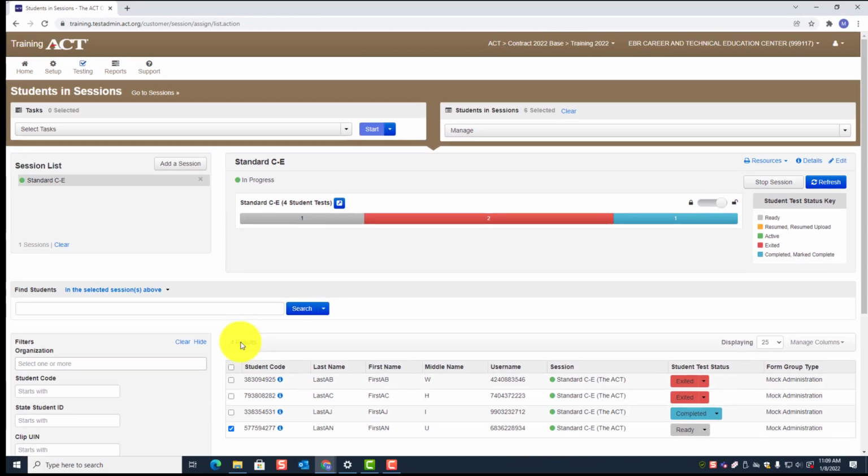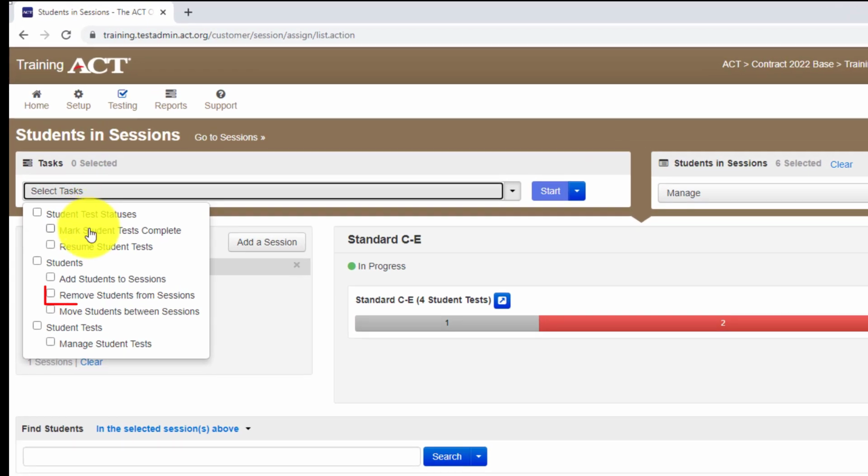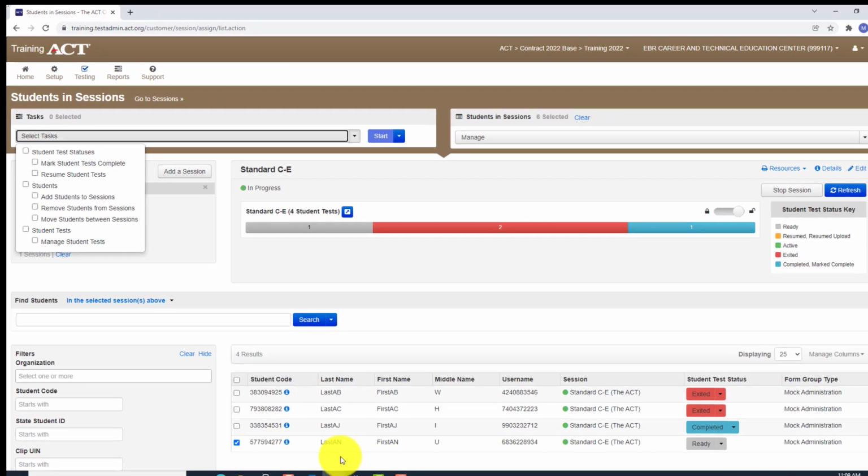We're going to go back to the task pane. We're then going to go right here where it says under students, remove students from session. Before I do that, let's make a note of the student that I'm removing. I'm going to write down the student code.